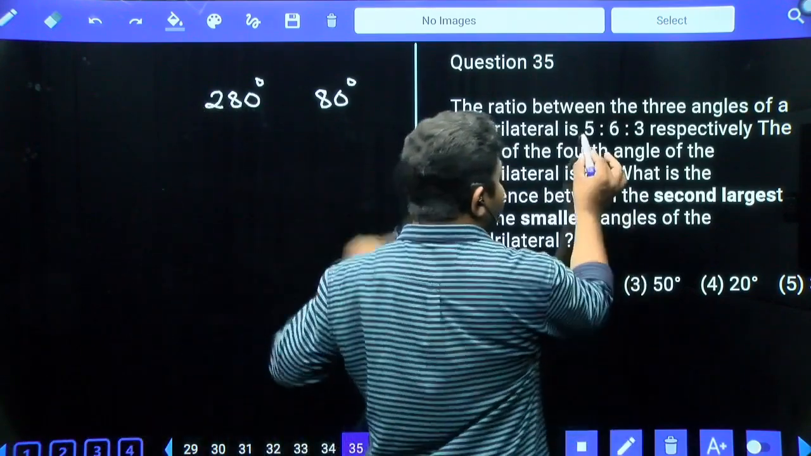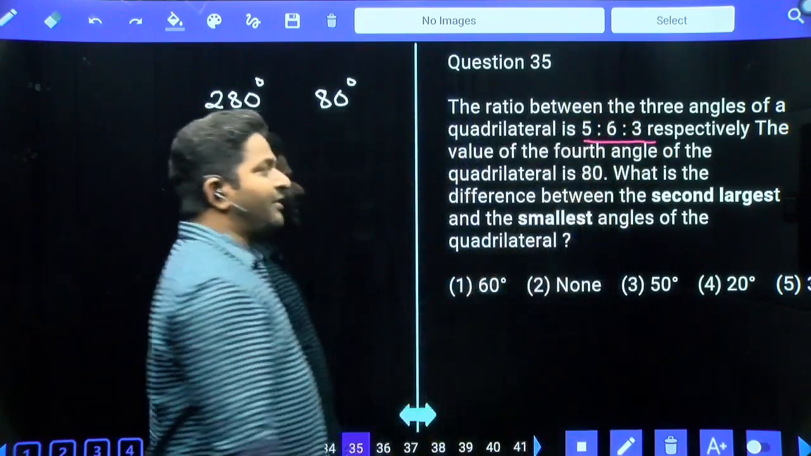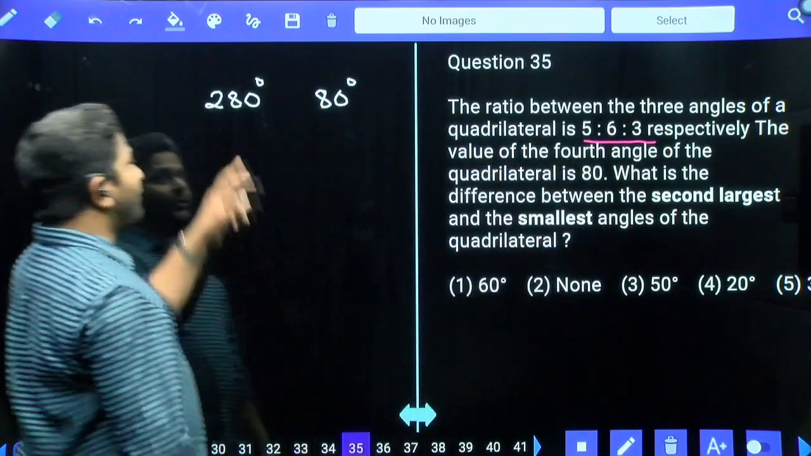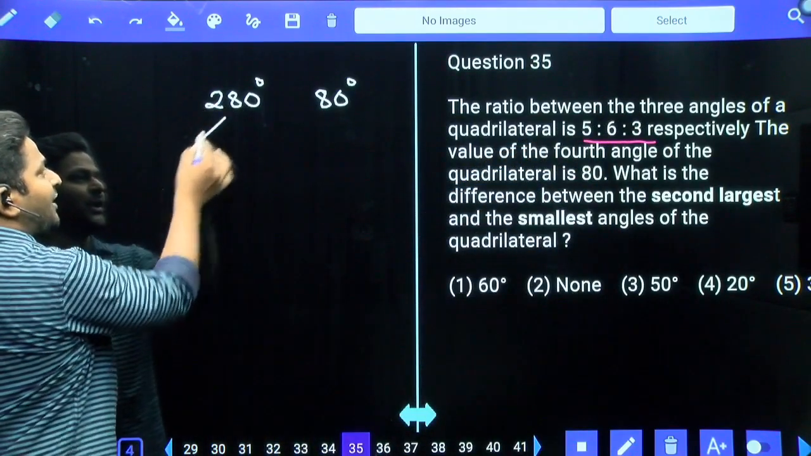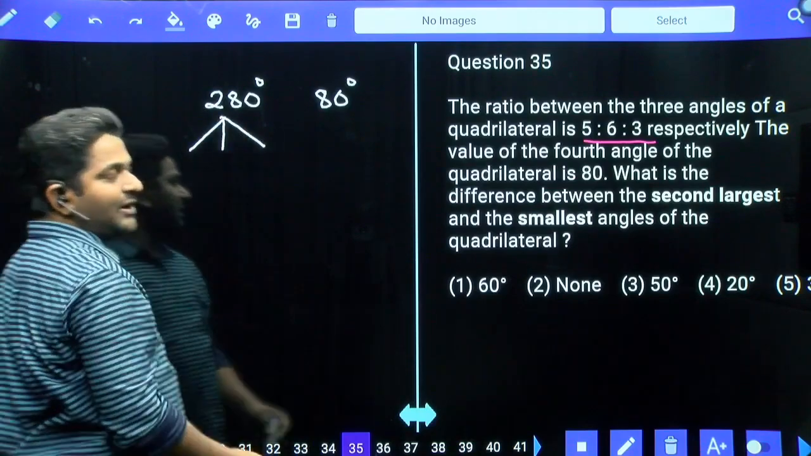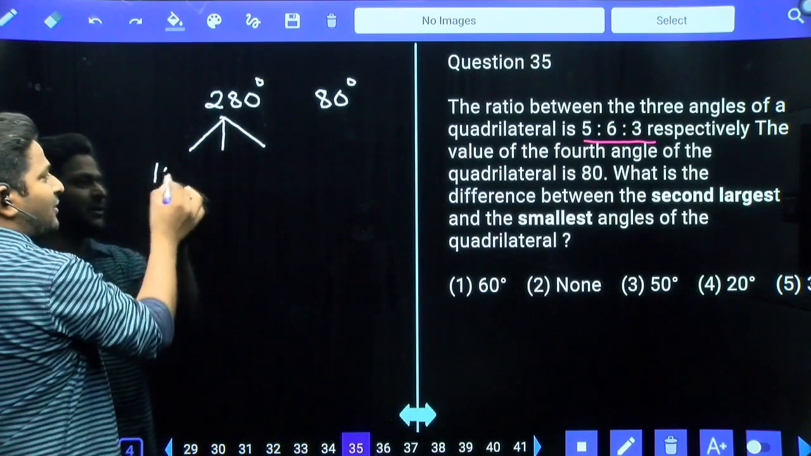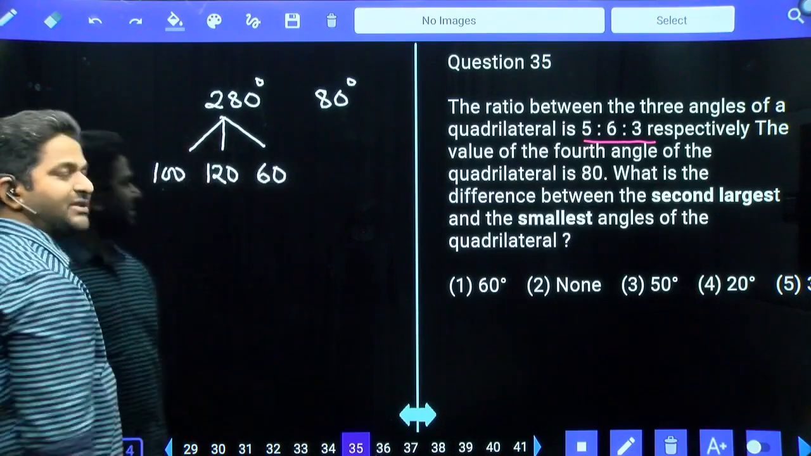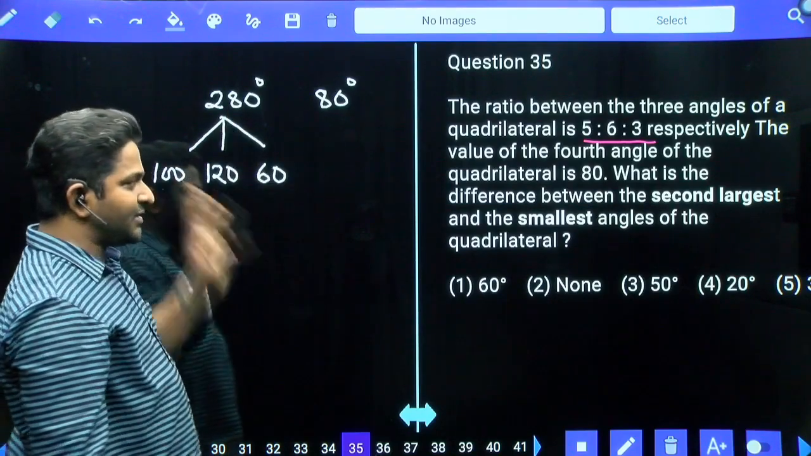That 280 is divided in the ratio 5 is to 6 is to 3. Total 14 parts we have. If 14 parts is equal to 280, each part is equal to 20. Then 5 parts is equal to 100, 6 parts 120, and 3 parts, that is equal to 60. Sum is equal to 280, all conditions satisfied.